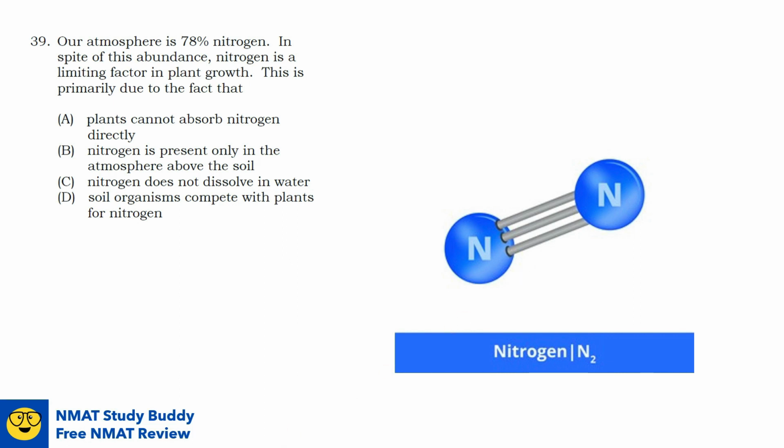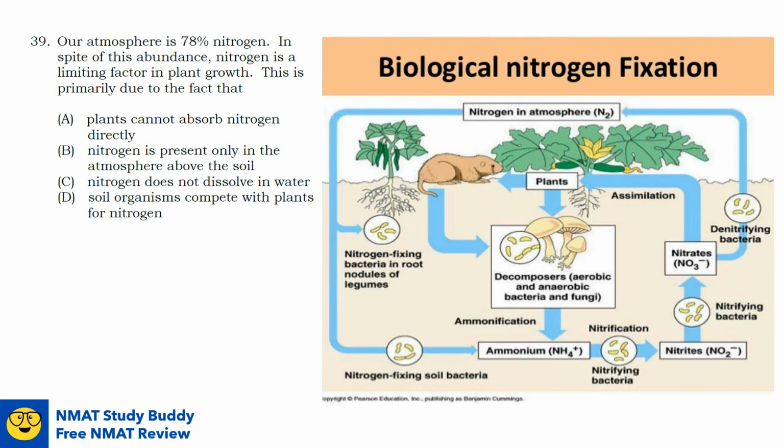So here comes this very important process, which is what we call biological nitrogen fixation. Nitrogen fixation is the process of breaking apart the two atoms in a nitrogen molecule. Plants get their nitrogen, here's your plant, from the soil, where it has already been fixed by your nitrogen-fixing bacteria. These bacteria in the soil and in the root nodules of legumes have the ability to convert the nitrogen to ammonia, and then from here, various microorganisms convert ammonia to other nitrogen compounds that are easier for plants to use.